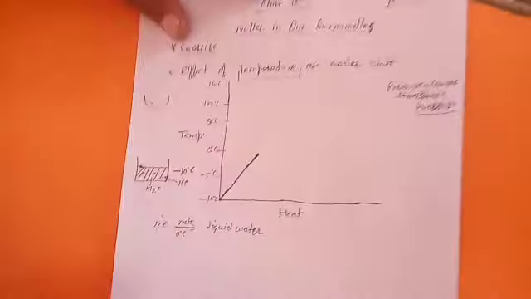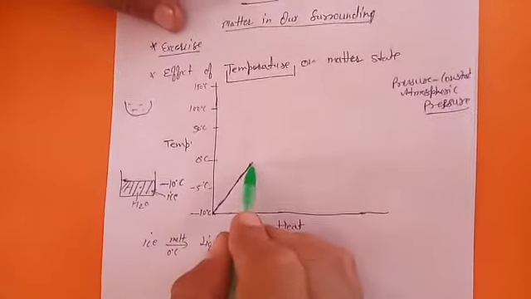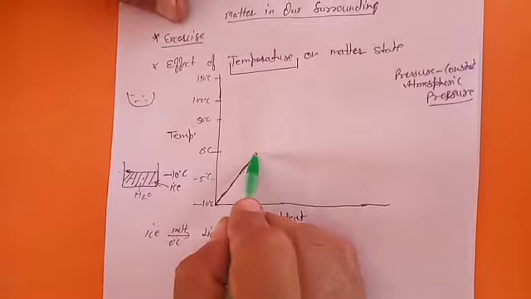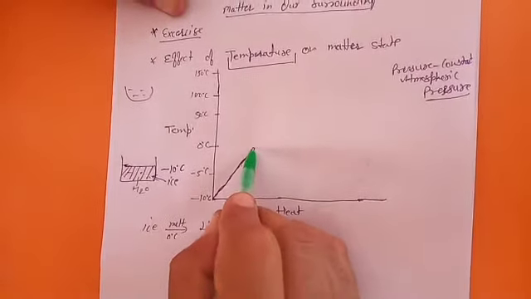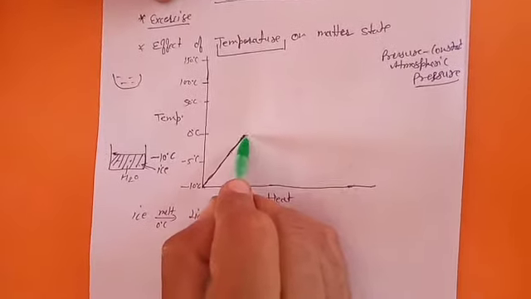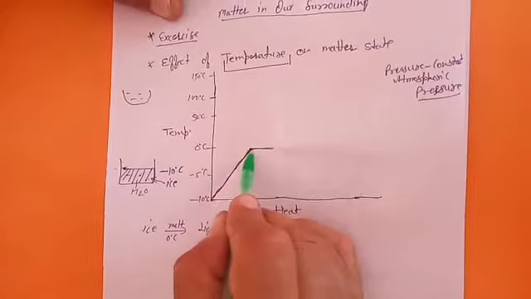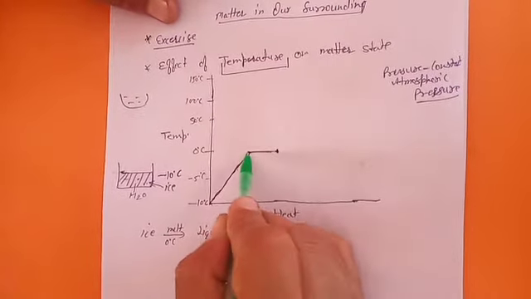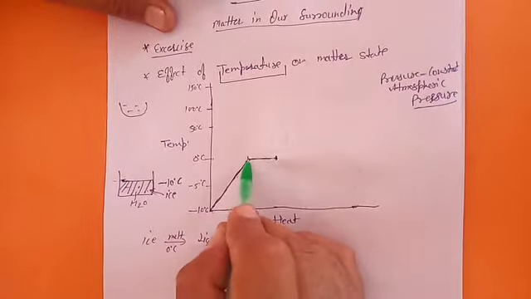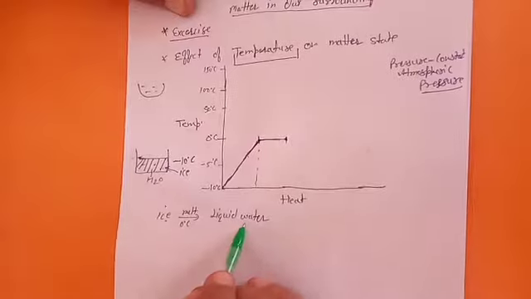But you will see that when you start adding heat further, then there is no rise in temperature. And we are adding heat for a small time. This is the conversion time, when it is converting from solid to liquid.